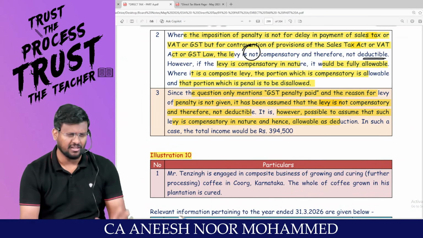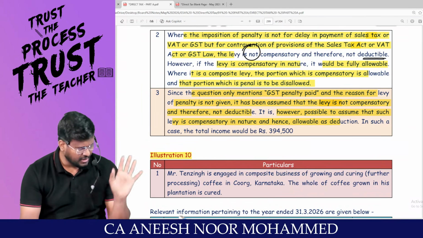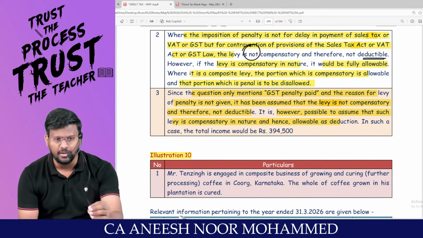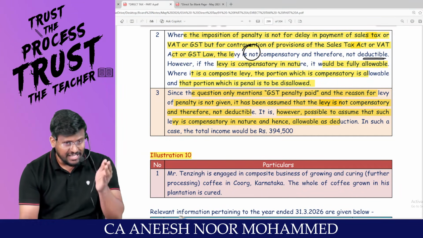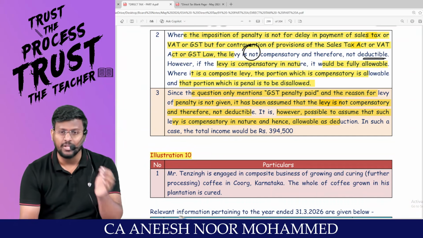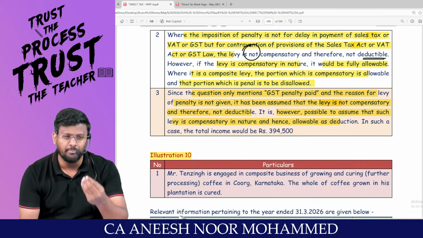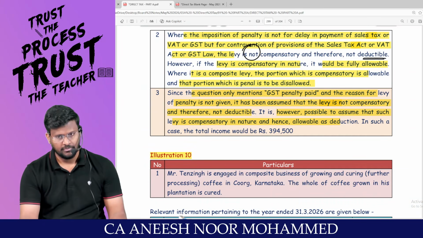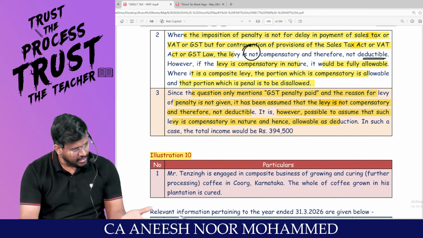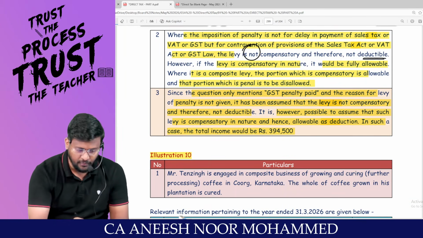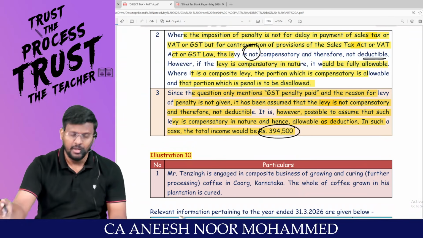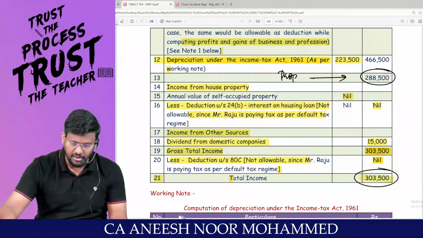Simple. Just think. I have not followed the provisions of the Act. Because of that, I am paying penalty. Should be added back. It is not an allowable deduction. Whereas there is a delay in payment of tax, for that I am paying some interest. It is only compensatory in nature. That interest can be claimed as a deduction and hence allowed as a deduction. In such a case, the revised total income has been given as 3,94,500. Are you all with me?